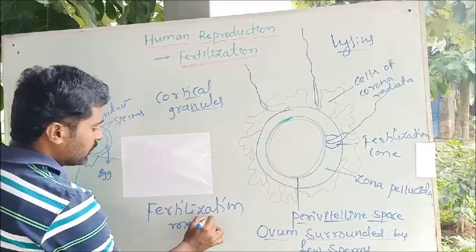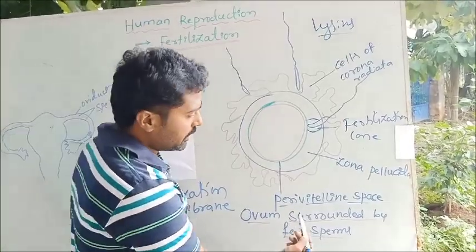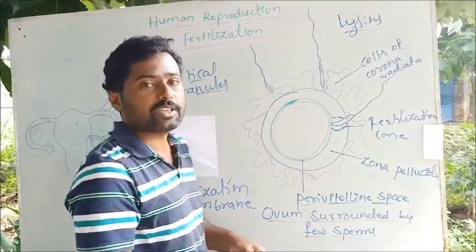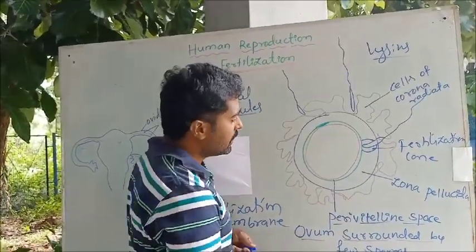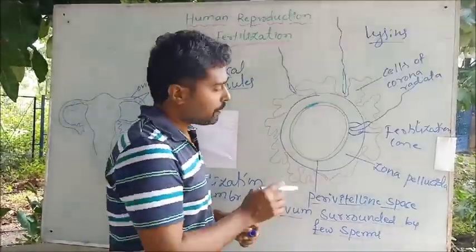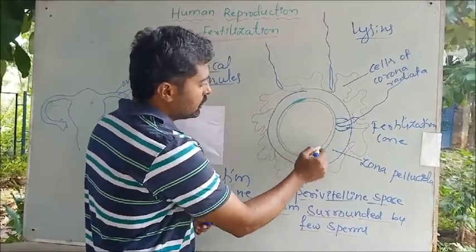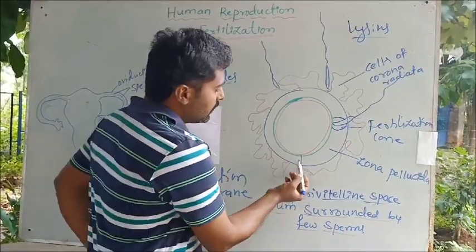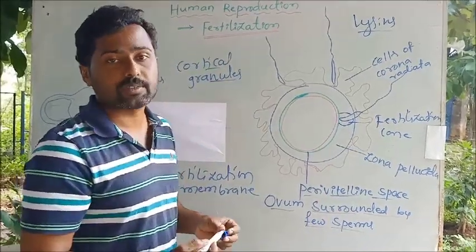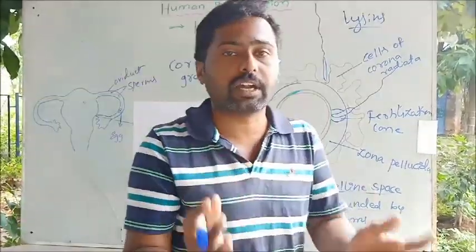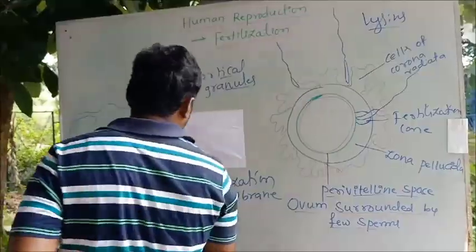Fertilization membrane. It produces the fertilization membrane in the perivitelline space. You can see here, perivitelline space is nothing but the space between the plasma membrane of the ovum and the zona pellucida. The space between the plasma membrane of the ovum, the red colored one here, and the zona pellucida is what is called perivitelline space. Once the ovum releases the cortical granules, a fertilization membrane, also called